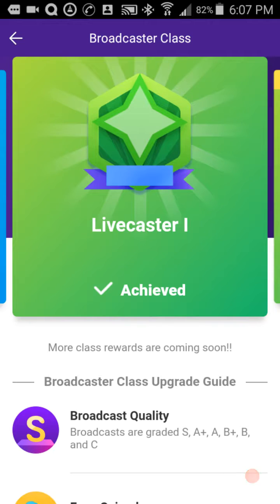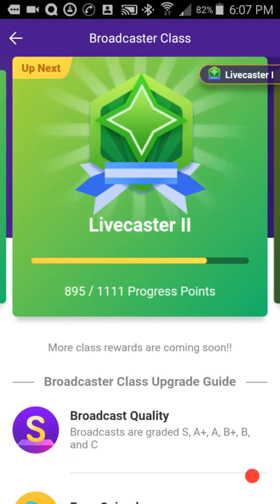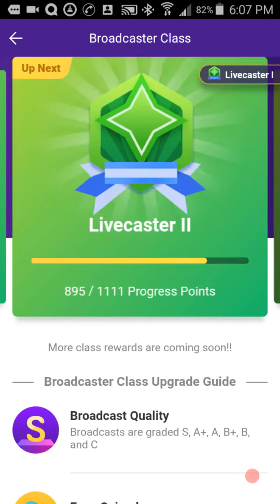The more levels you have, once again, as a broadcaster, not just a member, this is kind of like a secondary platform. The more experience you have, the higher rank you get. If you swipe over to the next rank on the screen, it'll let you know how many points you have towards the next rank and how many points it takes to level up and become the next level broadcaster.